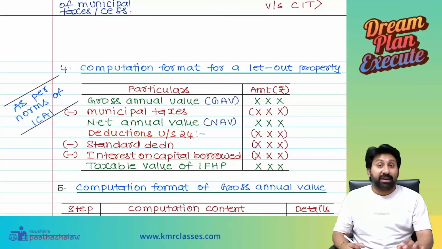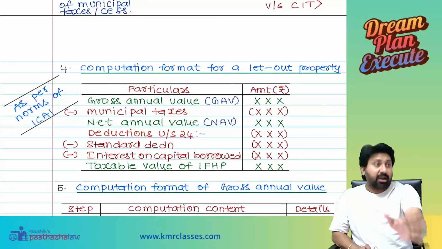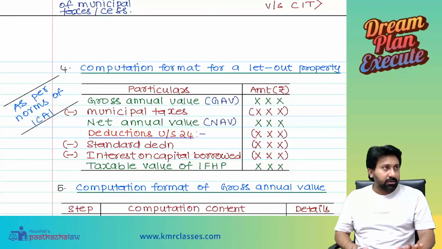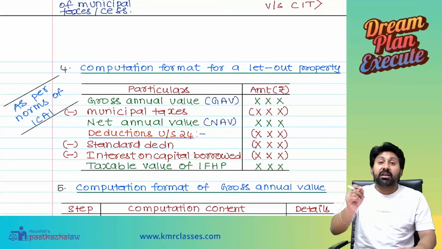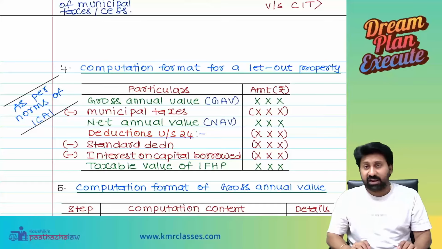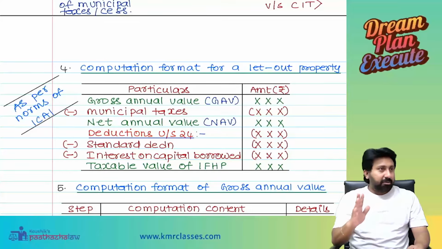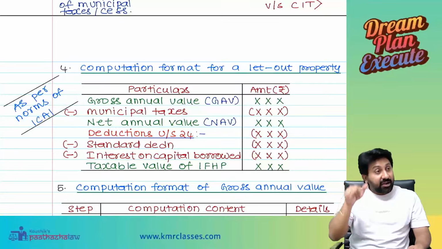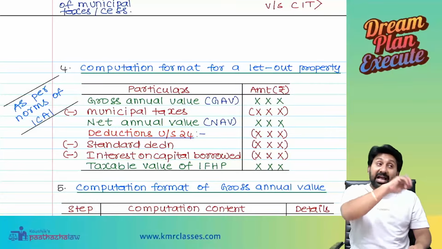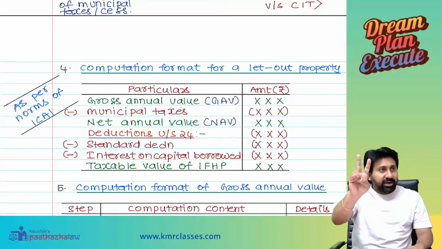Municipal taxes, whenever I say, only those actually paid during the year are allowed. Now I will ask a question. Last year municipal taxes I did not pay. This year municipal taxes I paid. Last year's municipal taxes I also paid this year. Now will I get two deductions or one deduction?